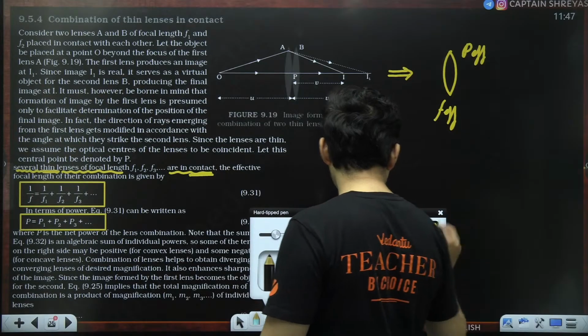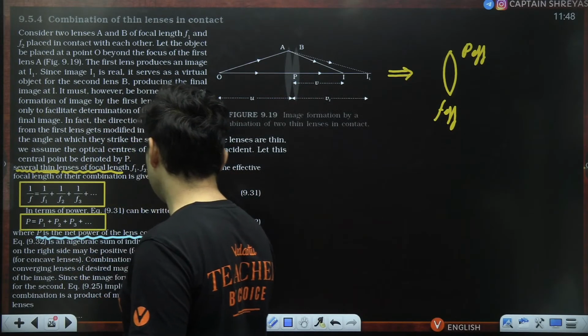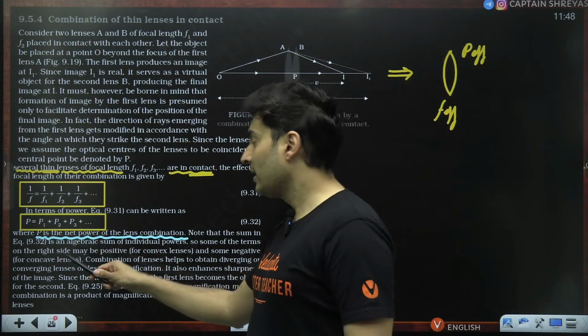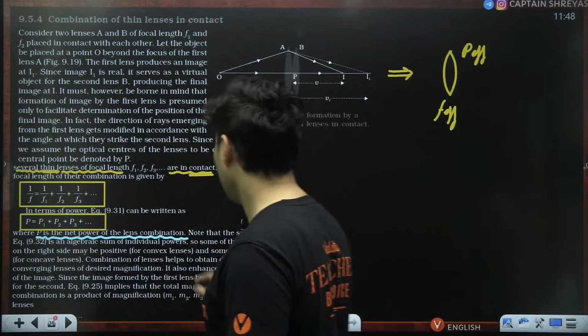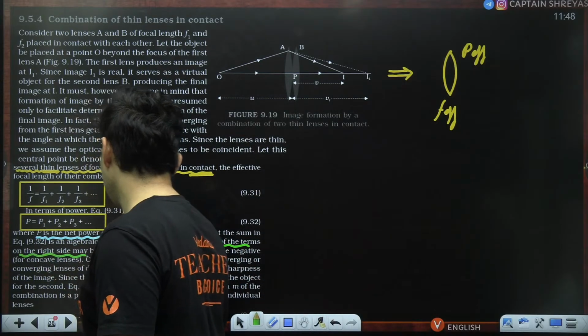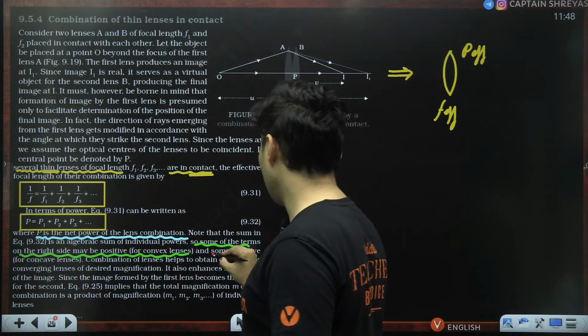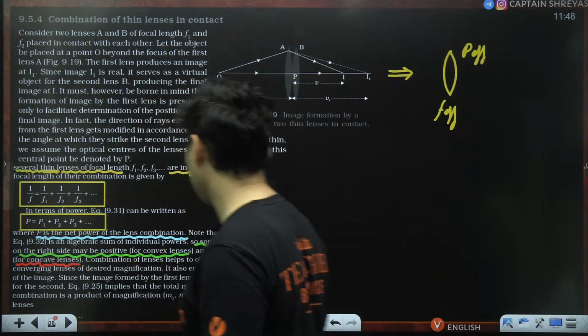Okay, so that is again very important here. P is the net power of the lens combination. Individual powers may be positive and even negative, so be careful about that. Some of the terms on the right hand side may be positive, like say for convex lenses, and some of the negative terms might be there for concave lenses.